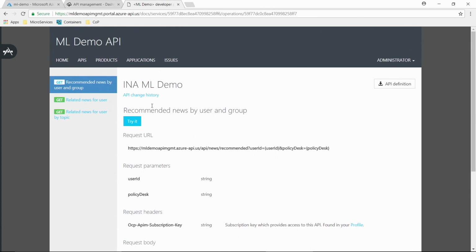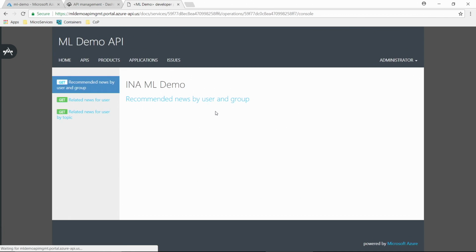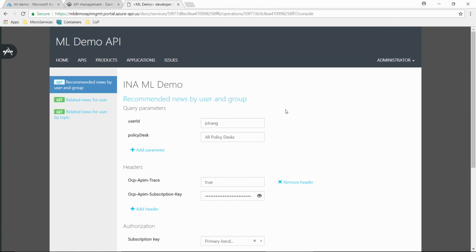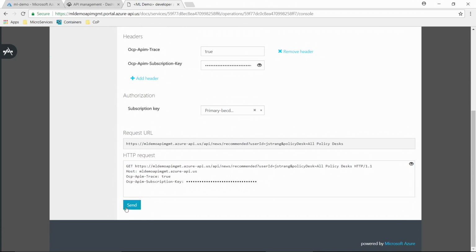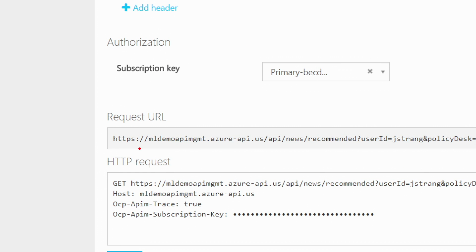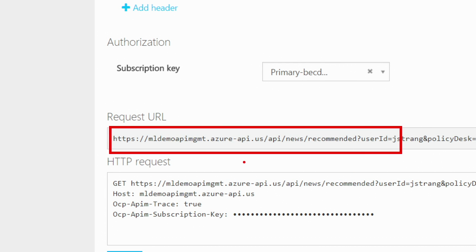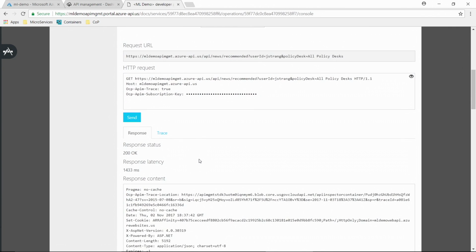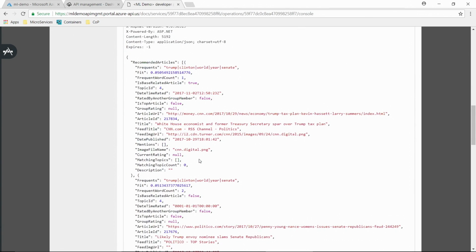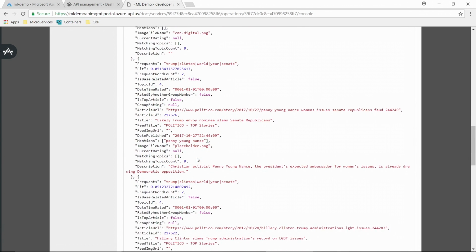Yeah. So give me the news stories for this user. The developer portal is nice in that it allows me to exercise this API very quickly without having to write any code. And we put some default values. Let's just go ahead and run this. This is the endpoint that we were looking at earlier, the ML demo API management URL. If we go ahead and run this, it'll come back with the stories that I may be interested in based on the preferences that I have set. So these are all the stories that are coming back.